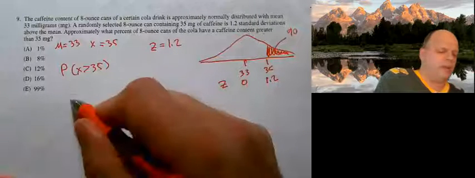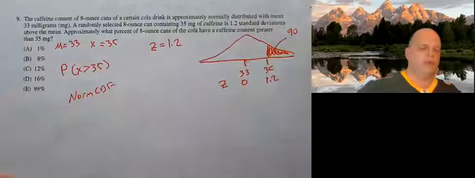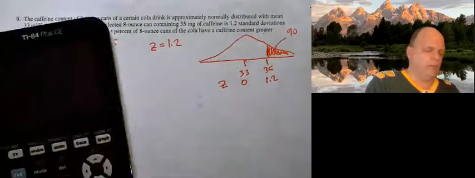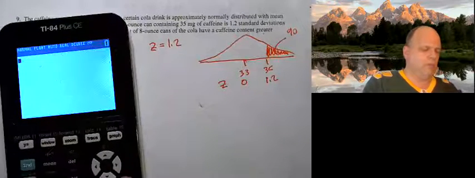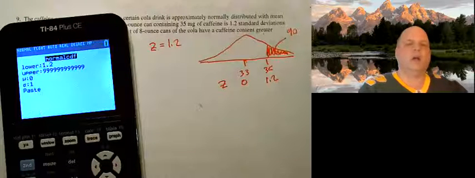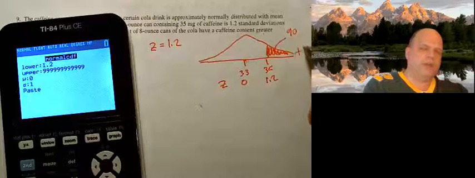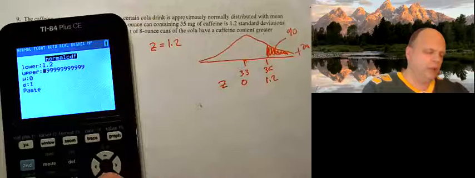So from that, I can do a norm CDF. So let's do that real quickly. Second vars, norm CDF, lower bound 1.2, upper bound, we're going to positive infinity. So we're going to load the calculator up with a bunch of 9s.